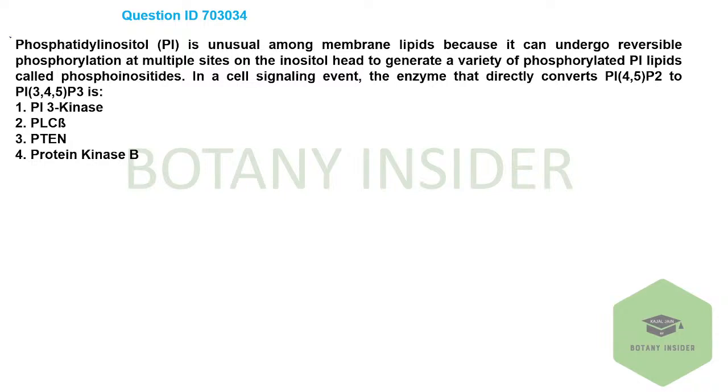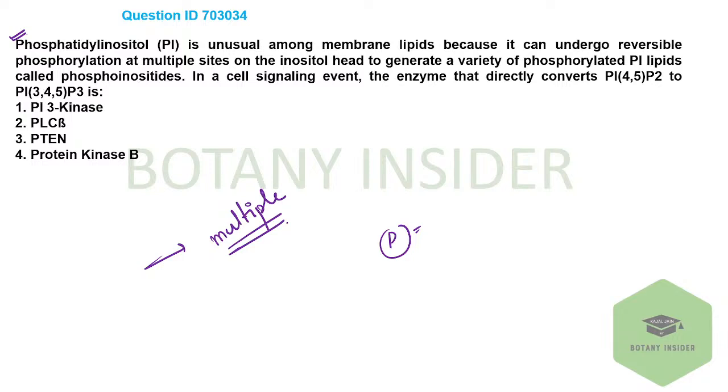This is the very first question for you all. Phosphatidyl inositol is unusual among membrane lipids because it can undergo reversible phosphorylation at a number of sites, or we can say it undergoes phosphorylation at multiple sites on the inositol head to generate a variety of phosphorylated PIs, lipids which are called phosphoinositides.